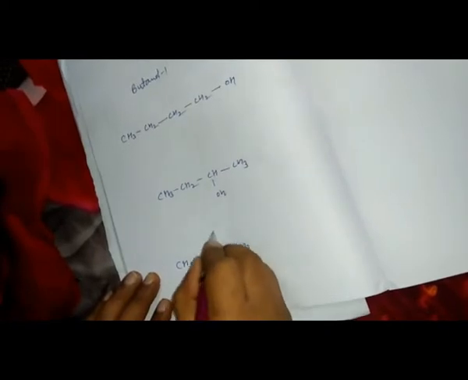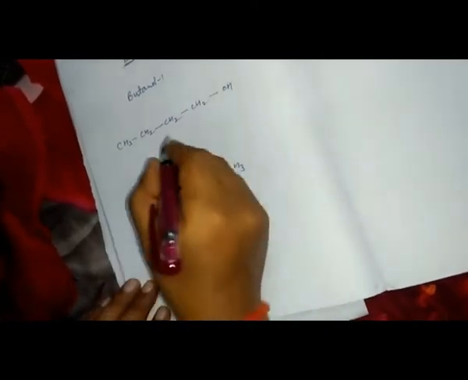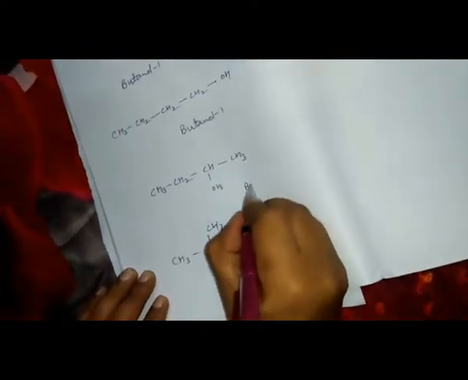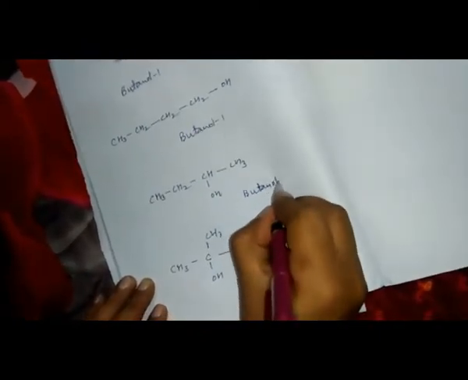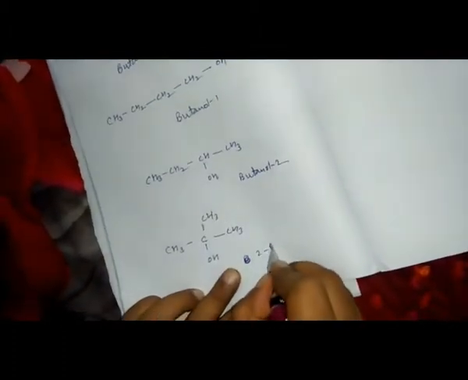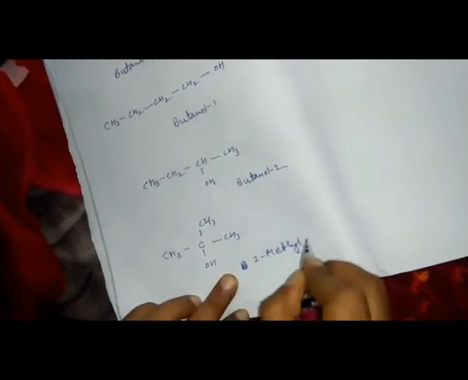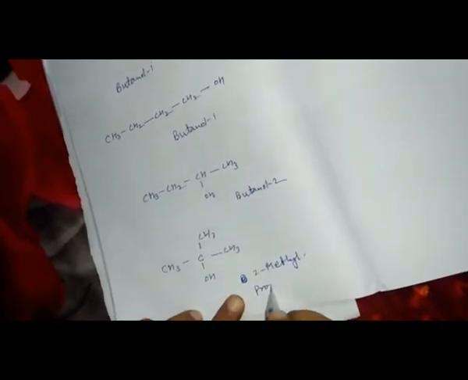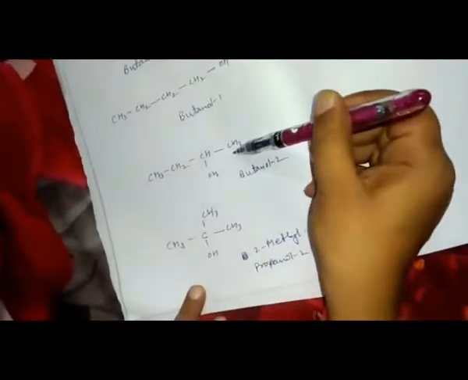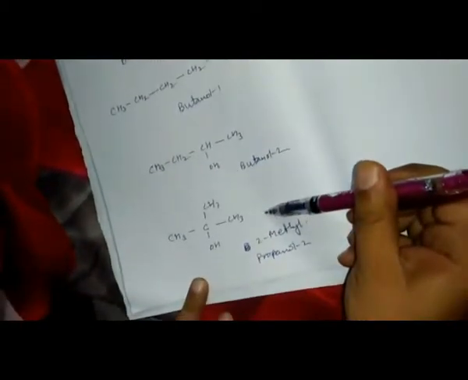Third is CH3COHCH3CH3, this is 2 methyl propanol 2. Butanol 1 is the primary alcohol, butanol 2 is the secondary alcohol, and this is the tertiary alcohol.